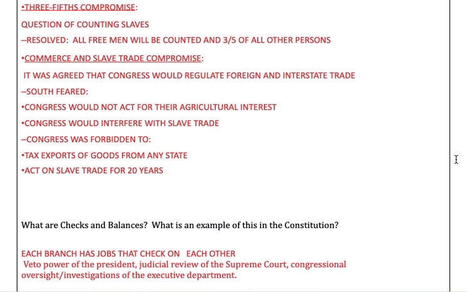And the last thing, the Commerce and Slave Trade Compromise. It was agreed that Congress could regulate foreign and interstate trade. The South was nervous that this would hurt their economy, but Congress would not act for their agricultural interests. Congress would not interfere with slave trade. So again, they wouldn't act on the slave trade for 20 years, and they wouldn't tax exports that were leaving the state.